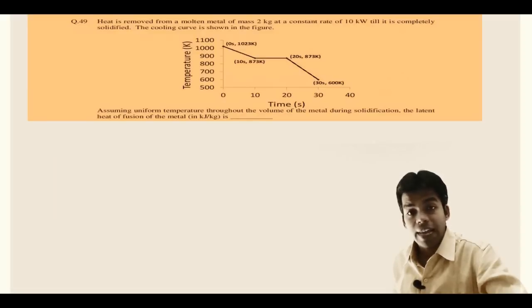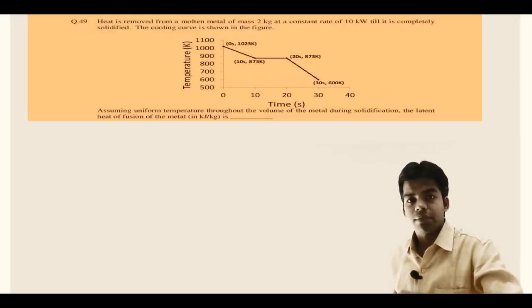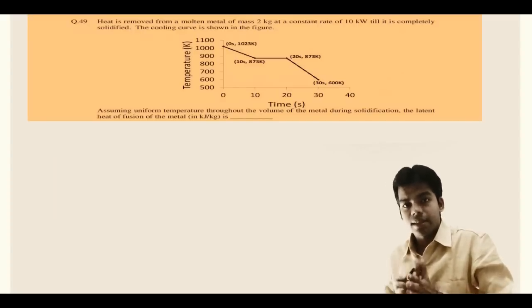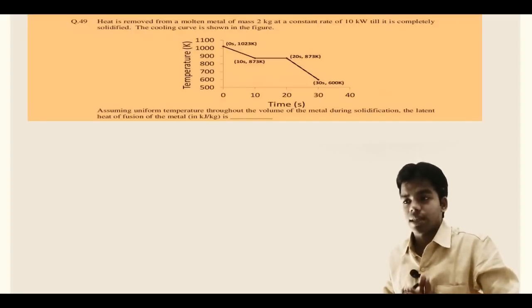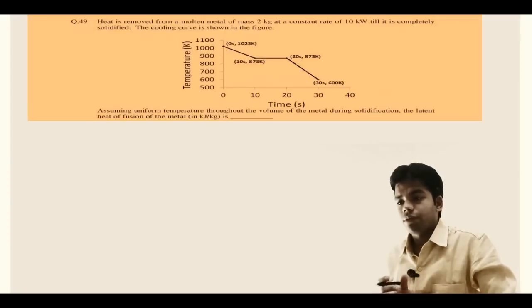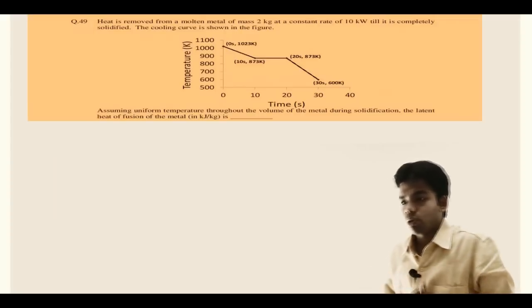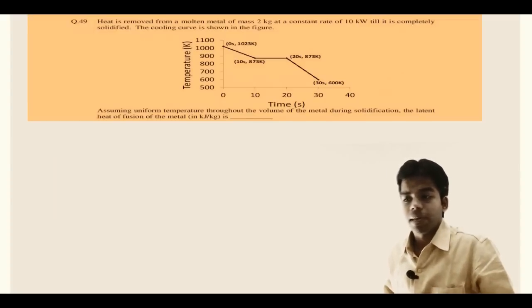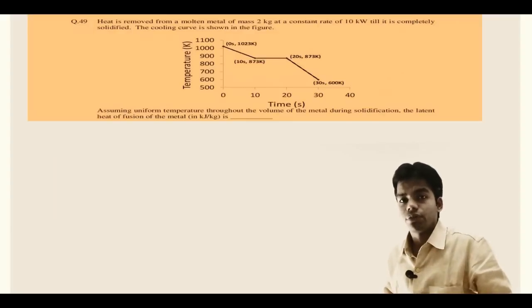The solidification started at 10 seconds and ends at 20 seconds. That means the total time for solidification, at which the latent heat is removed, is 10 seconds. Assuming uniform temperature throughout the volume of the metal during solidification, we have to determine the latent heat of fusion of the metal.